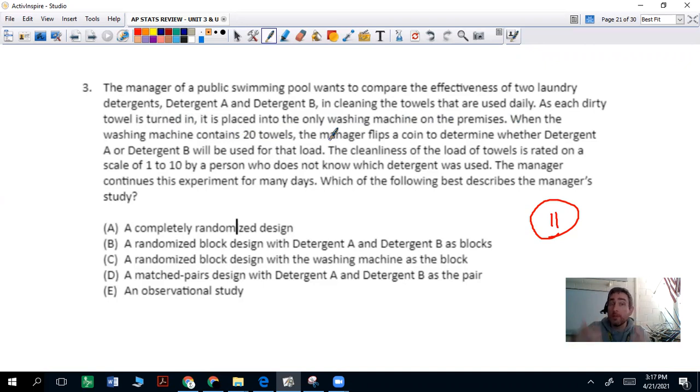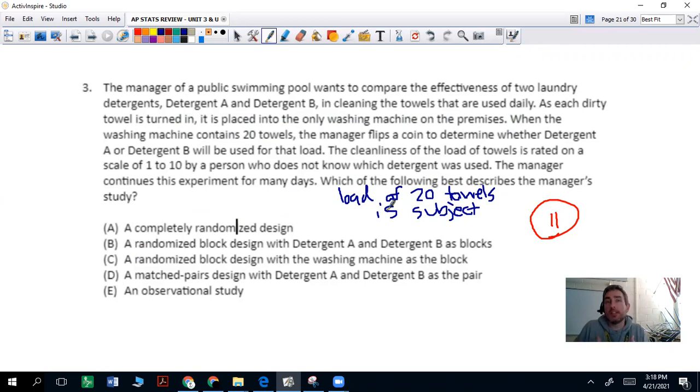So the load of 20 towels represents your subject, okay? Each, not 1 towel, but like a load of 20 towels, is your subject. Does that make sense? Okay, we're not going to watch 1 towel at a time. The randomness comes from that coin flip, right? So it's either going to get detergent A or detergent B randomly, and they continue to experiment for many days.